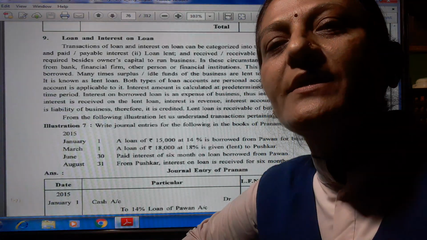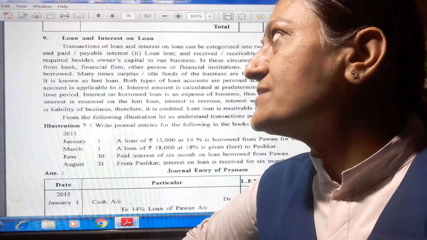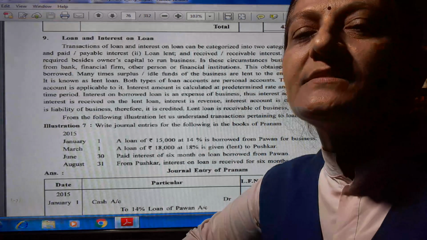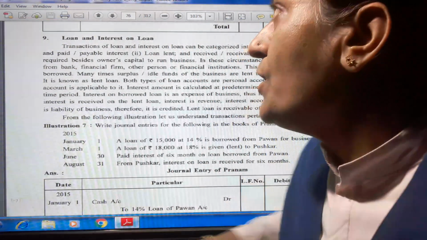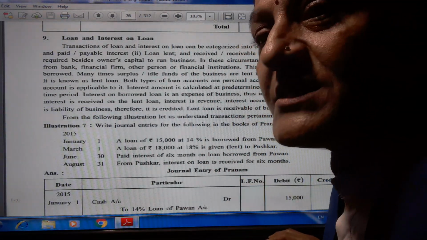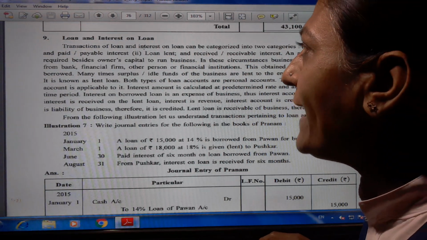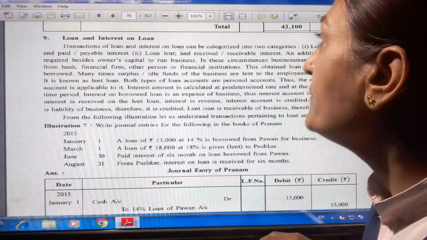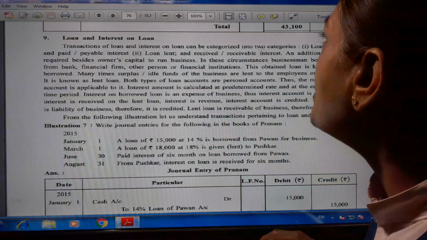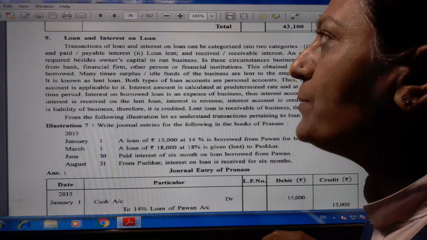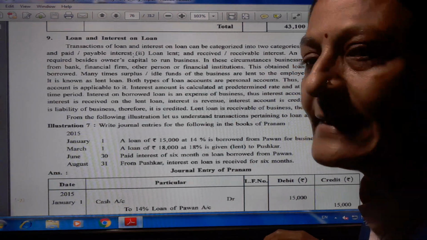Chapter 4 Journal. In the previous lecture we already completed point number 8. Today let us start the ninth point, loan and interest on loan. Transactions of loan and interest on loan can be categorized into two categories. First, loan borrowed and paid, payable interest.